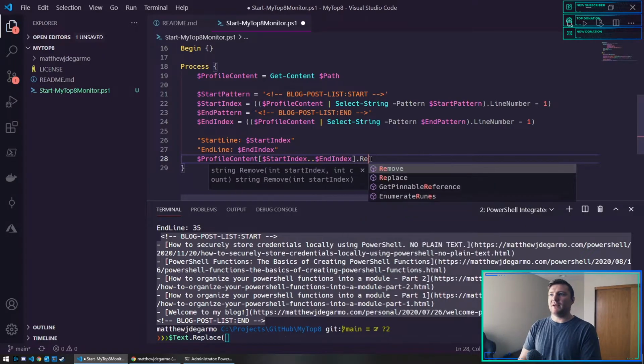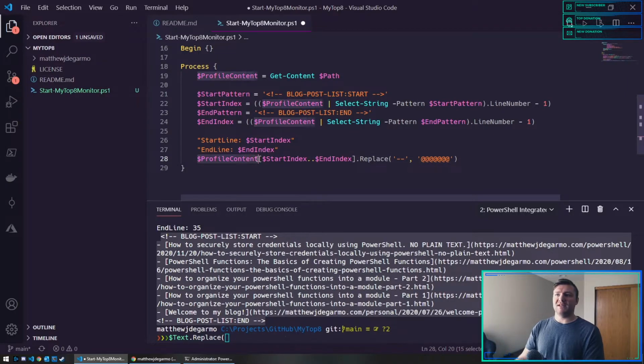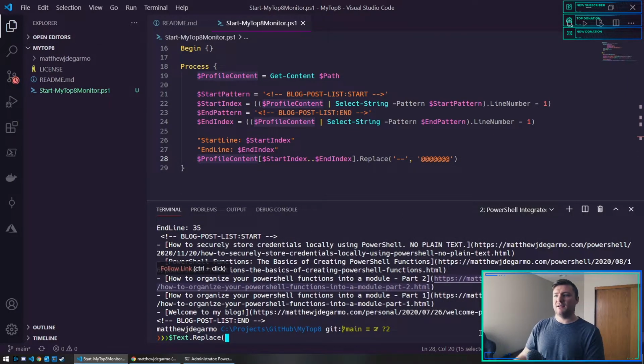Can I call replace here? Yeah, I can. So I want to replace in this whole paragraph. Let's replace any hyphens with just a bunch of ats, obviously, so that is visual. And I don't know if that changes the content in this variable or if it just spits out what this would change and profile content stays the same. So I'm just going to save that, rerun the script, and see if we get any output.